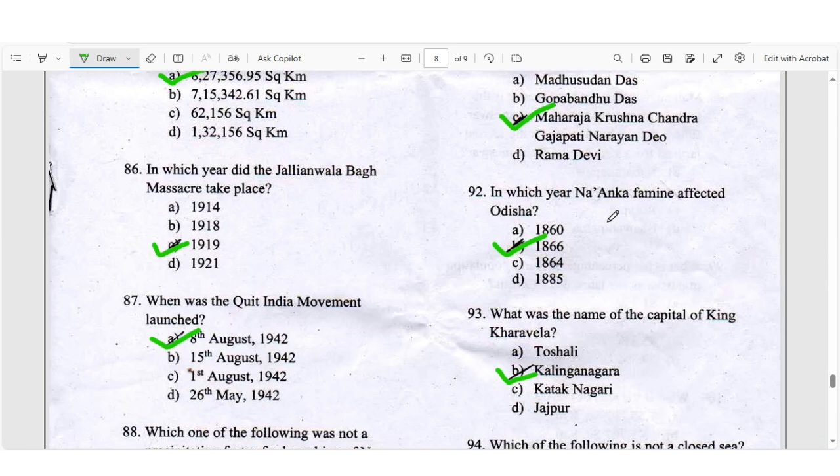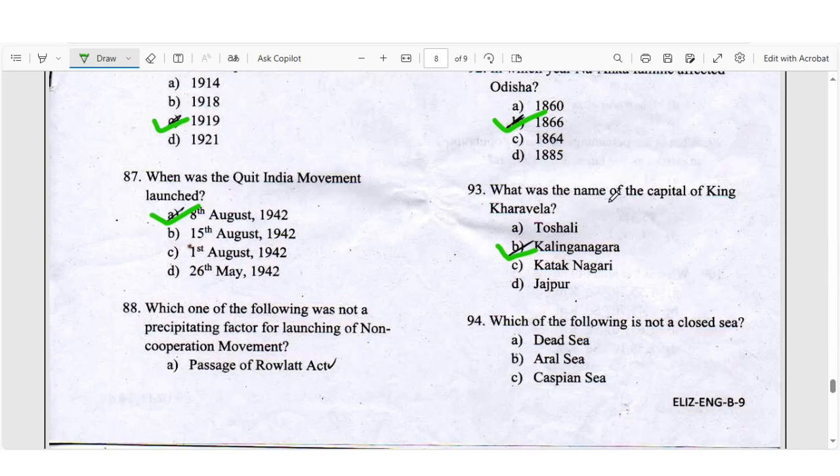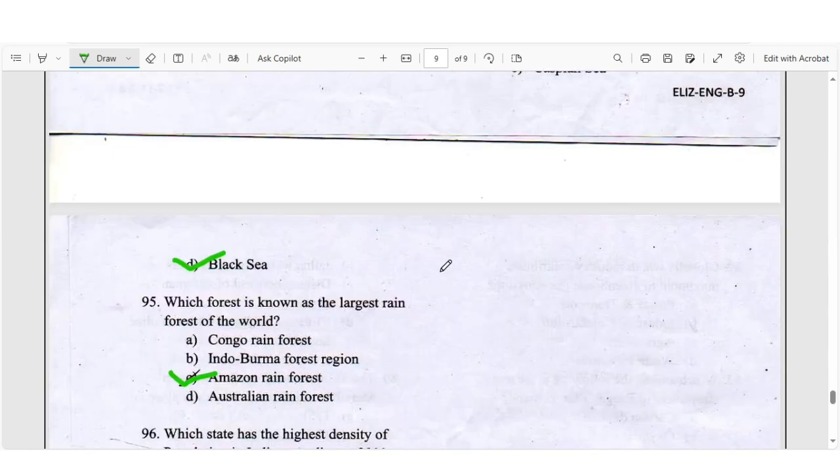In which year did the Na'anka famine affect Odisha? 1866. Question number 92, B is the right answer. Question number 93, what was the name of the capital of King Kharavela? Right answer will be B, Kalinga. Question number 94, which of the following is not a closed sea? Right answer will be Black Sea.